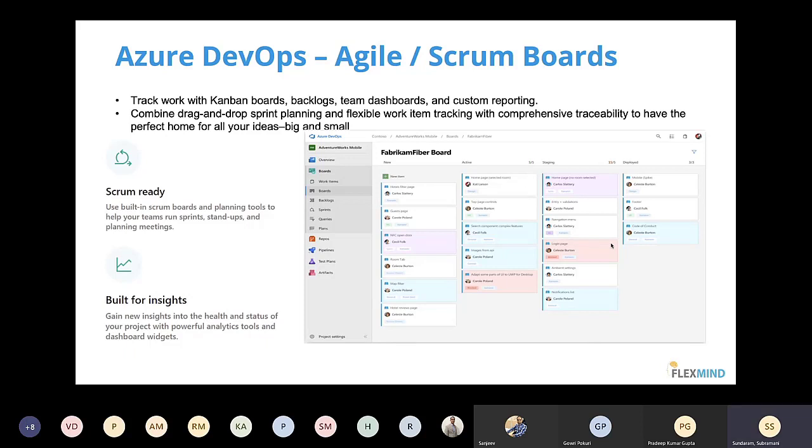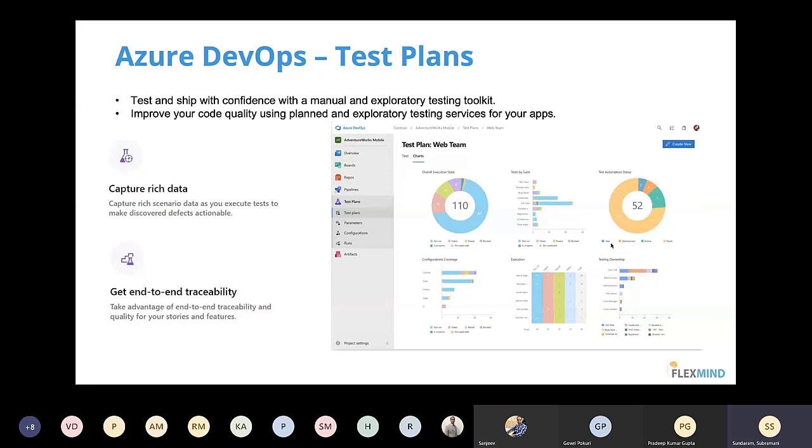Good. Another important thing that we will be covering as part of the Azure DevOps tool is test plans. So what exactly is a test plan? You would have heard a lot of people talk about Selenium test cases, functional test cases, regression test cases, load test cases, performance test cases. Azure DevOps gives you an option to write test plans, write test cases, and do performance testing, JMeter testing, load testing, anything you can do as part of your testing plans.